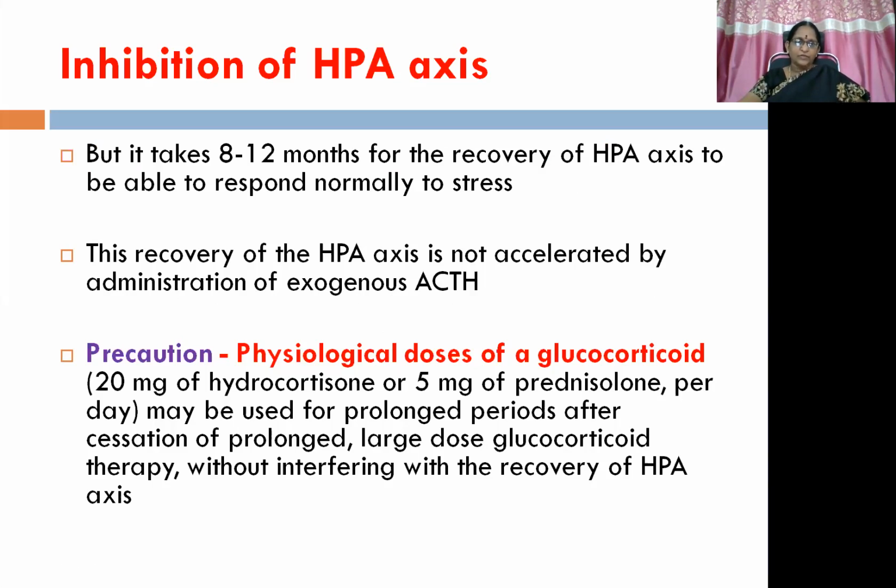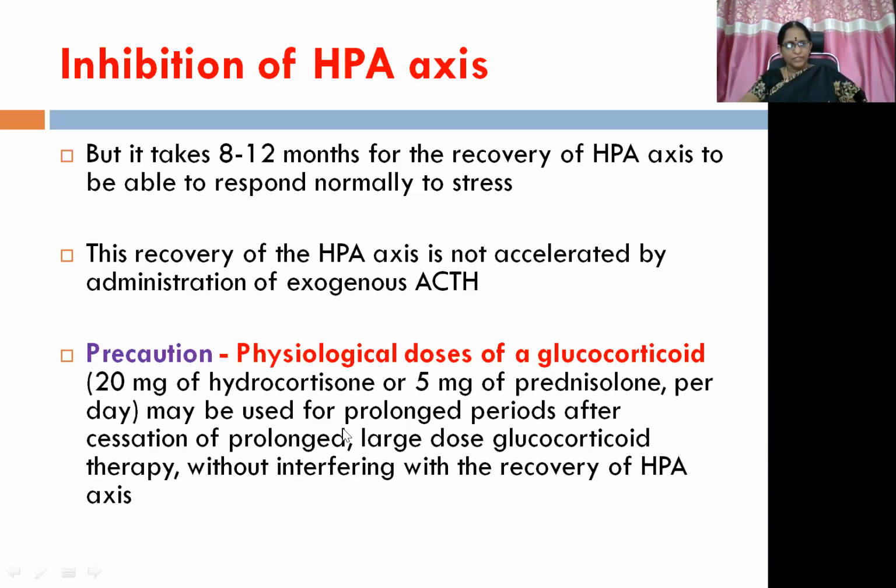So to avoid this inhibition of HPA axis, the precaution to be taken is that physiological doses of glucocorticoid, that is 20 milligrams of hydrocortisone or 5 milligrams of prednisolone per day, may be used for prolonged periods after cessation of prolonged large dose glucocorticoid therapy without interfering with recovery of HPA axis.